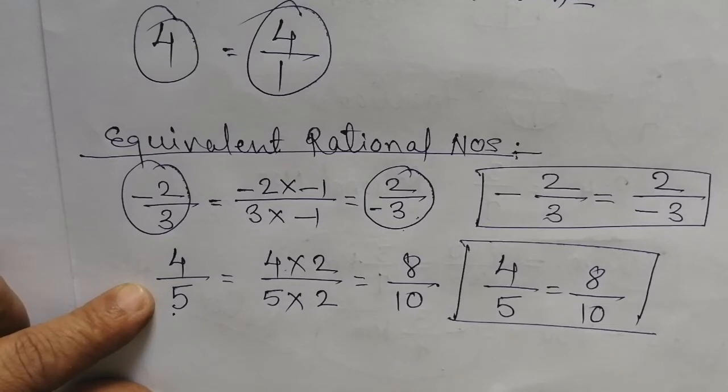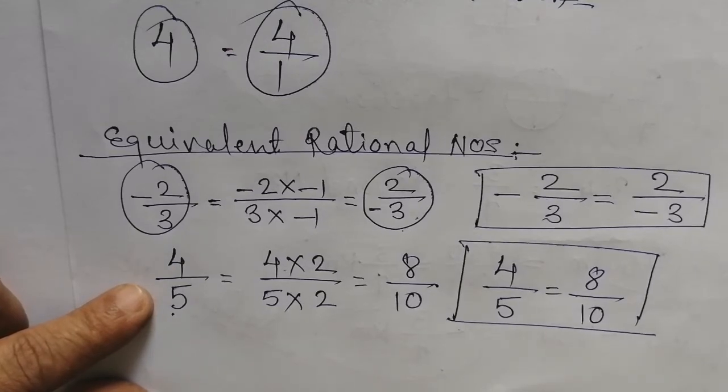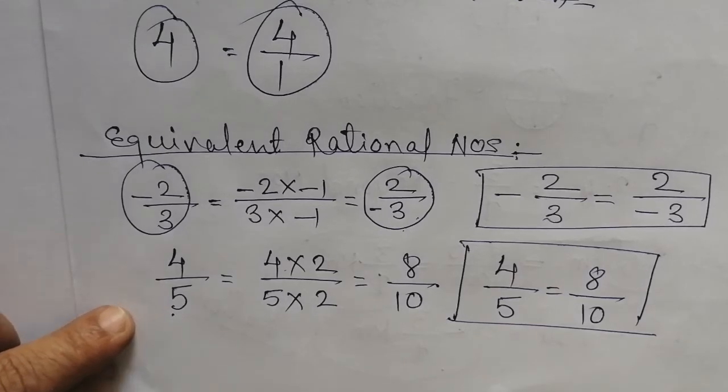To find the equivalent rational number, if we multiply the numerator and denominator of the rational number by the same number which is not 0, then the number obtained is said to be an equivalent rational number.